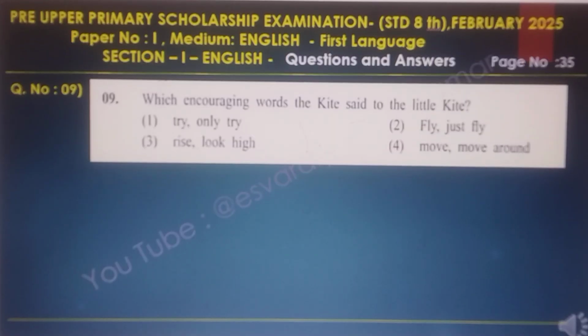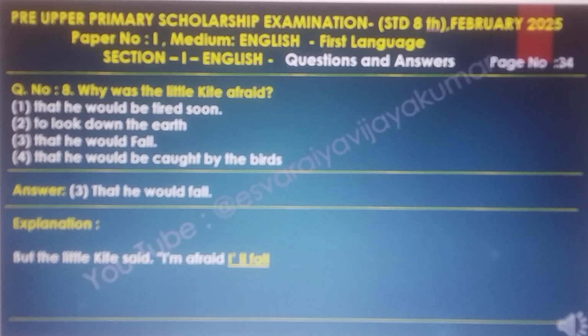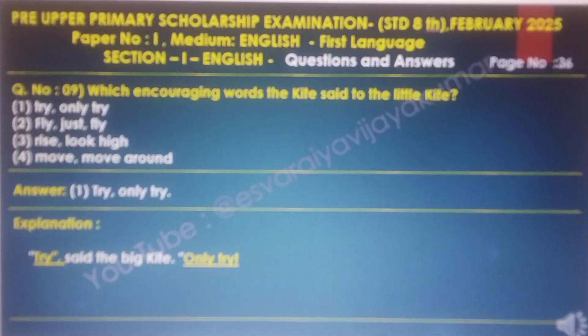Question number 9. Which encouraging words did the big kite say to the little kite? Answer: try, only try. Explanation: try, said the big kite, only try. Here, try and only try.